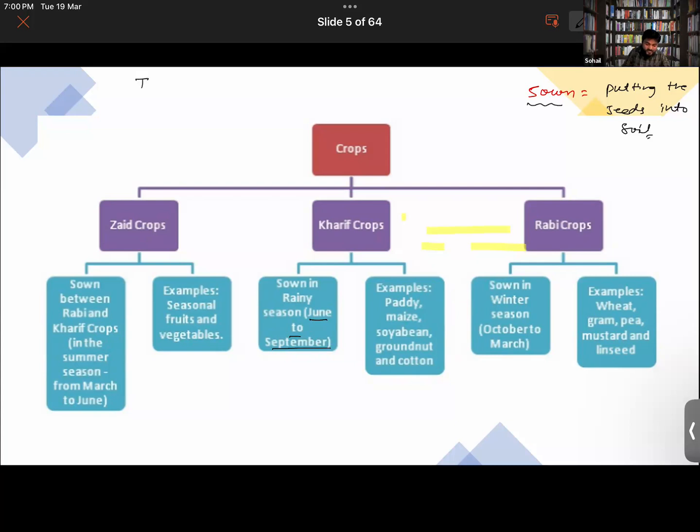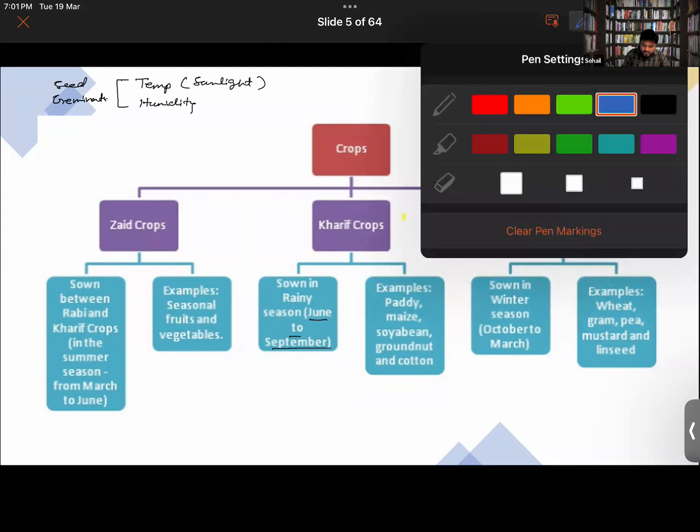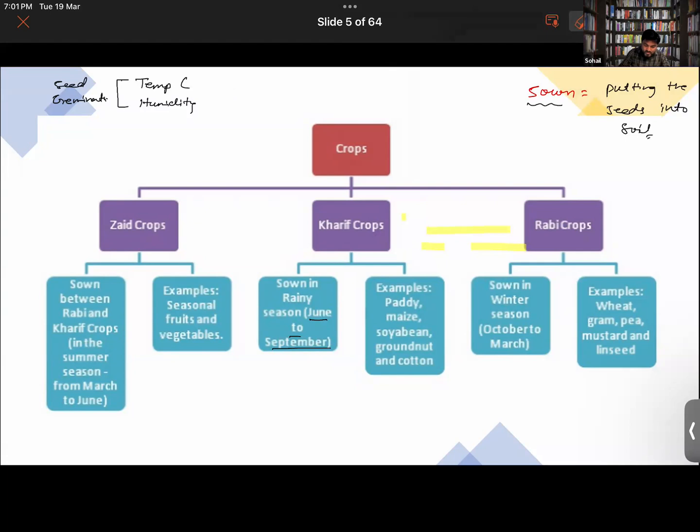Those factors are temperature, humidity, right? And these are the main factors that affect seed germination. You can count in it now temperature, basically it's the sunlight. Now it would be better to say insolation. What does this term insolation mean? Anyone?